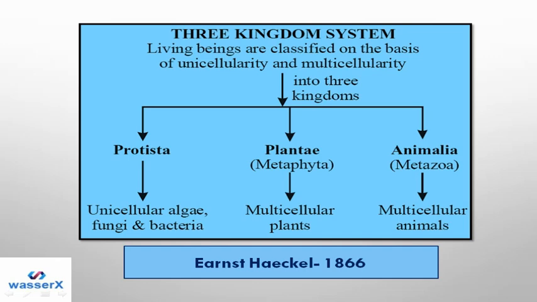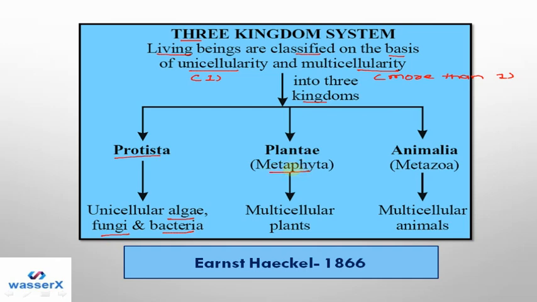Second, after that, the 3-kingdom classification system came. Here the living organisms were classified on the basis of unicellularity and multicellularity. That means if the organism has only one cell in its body structure or more than one cell in its body structure. So depending on this, the organisms were classified in 3 kingdoms. The first was Protista, which included algae, fungi and bacteria.